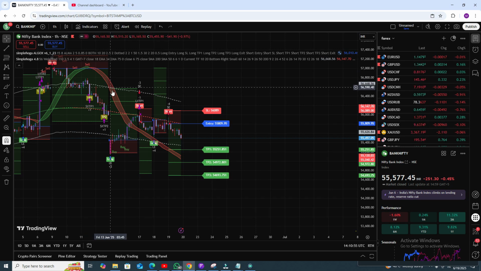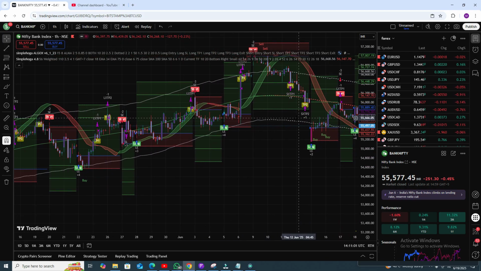Like this, RSI is red, so the short position is more helpful. And here you can see this RSI is green, so the buy position is so much more helpful. Here you can see the short position and RSI is red, so this is a very good accuracy. So I gave you the explanation, and any query you can ask me.